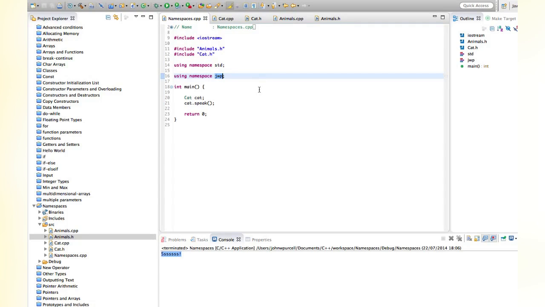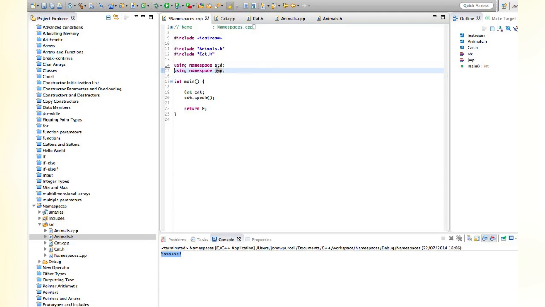So two identically named classes in different namespaces, and we can select which one we want by saying which namespace we want up here. What would we do if we want to use both classes, which again could occur because, let's say you have your own implementation of string, but you also use the string from the standard namespace in your program. So you want to differentiate between the two. Instead of, or also in addition to, if you prefer, these using namespace statements, you can do stuff like this. We can say JWP cat2, and let's say cat.speak.